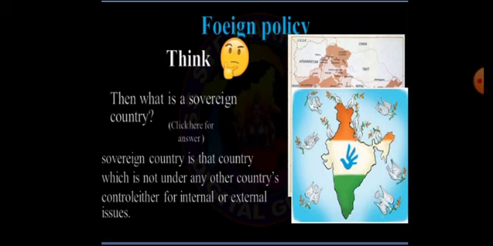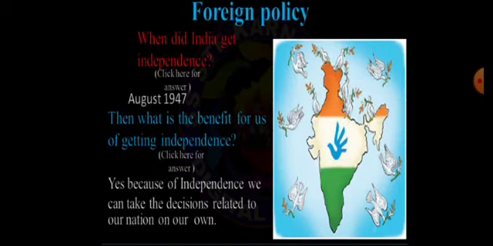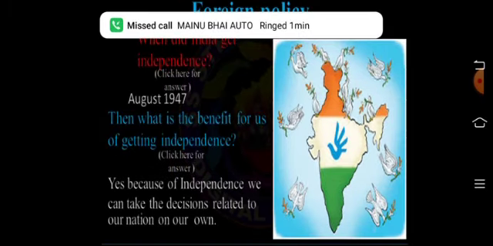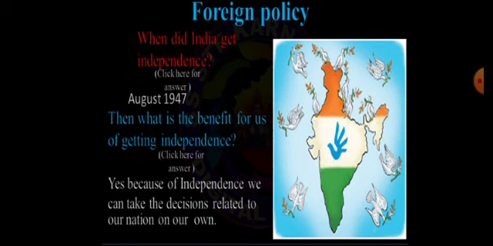It means we are solving the internal matters and external matters by ourselves, but we are not dependent upon anybody and we are not dominated by anybody also, because our nation is a sovereign nation. And when actually India got independence, remember, India achieved independence on 15th of August 1947. Now after achieving independence, what kind of advantage or benefit has India achieved? Yes, we have achieved a lot of benefit after getting independence.